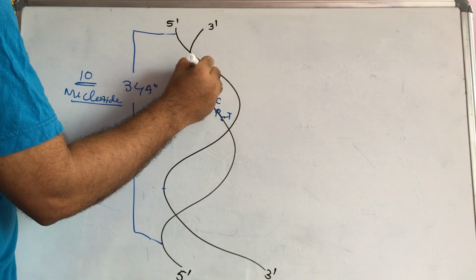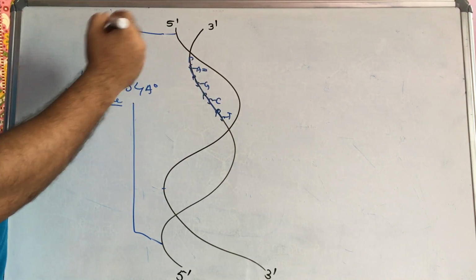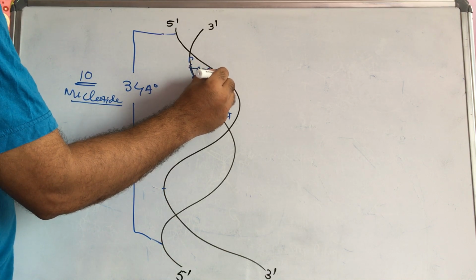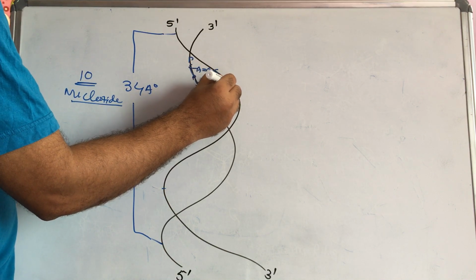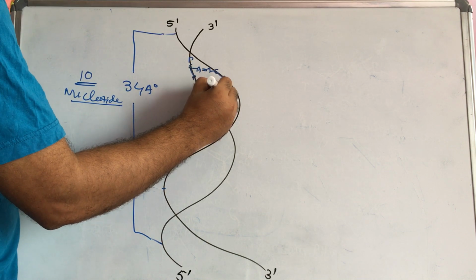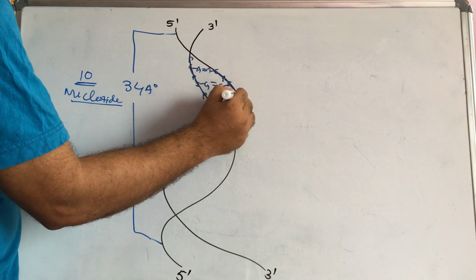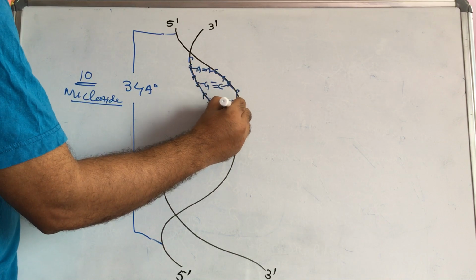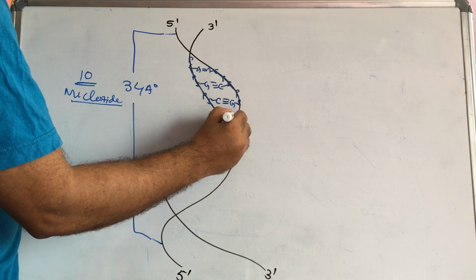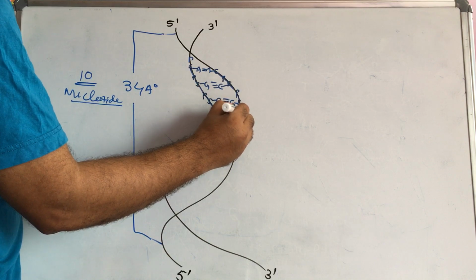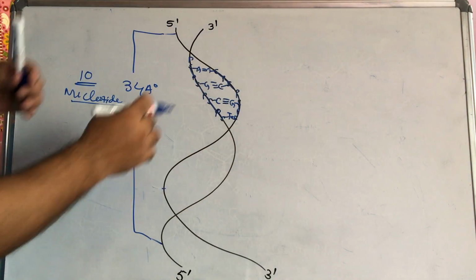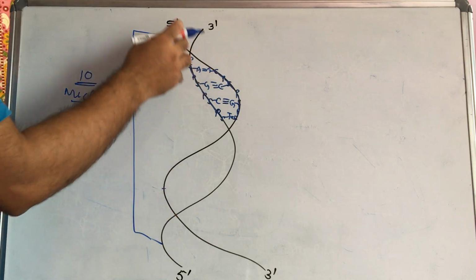Again here the double bond means two hydrogen bonds with thymine. Here sugar, next phosphate, next sugar, then here consider C, where a triple bond forms, next phosphate, then sugar, then a triple bond forms with G, that is guanine, a double bond with this, phosphate, and here sugar. Like this, these nucleotides exist.